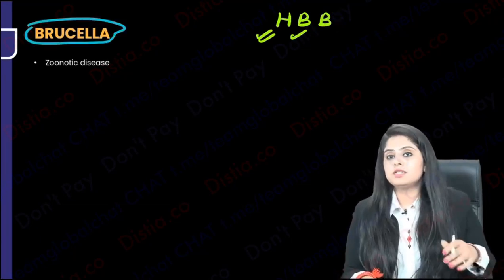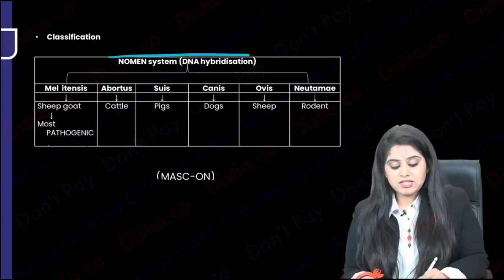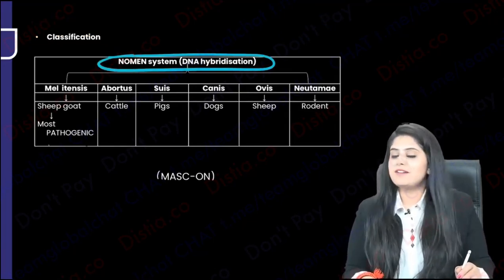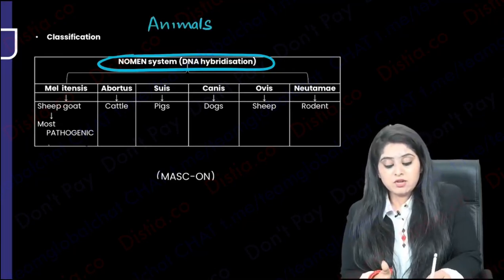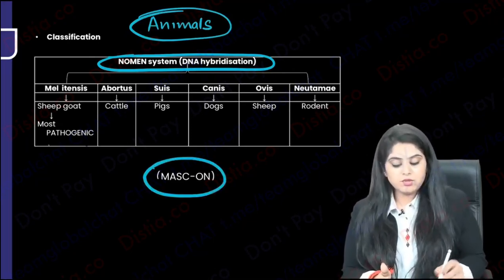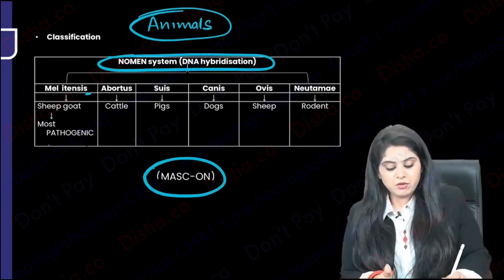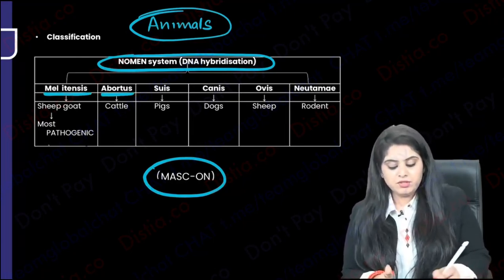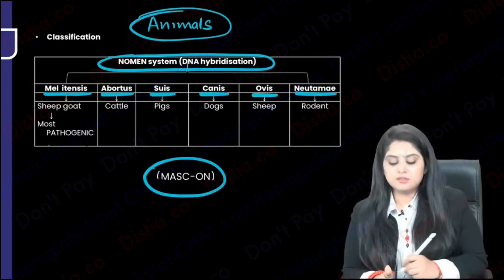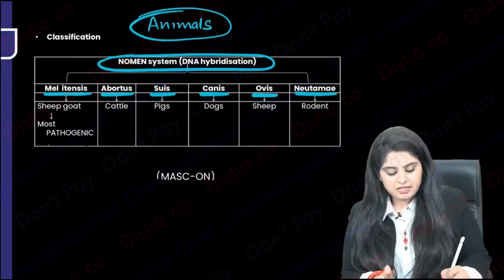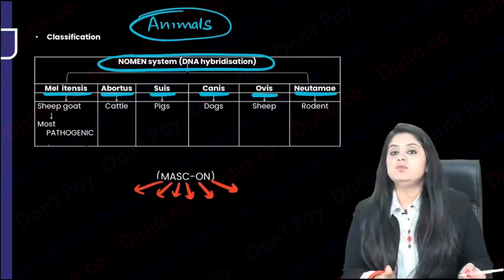Brucella happens to be a zoonotic infection, which means it's an animal to human kind of a disease. There's a species classification that you have, which I understand is very difficult, and you don't have to learn the entire one. So just imagine that this is all to do with animals. And we all know that when you are coming in contact with animals, you have to put on a mask. Your protection and mask needs to be on point. So what is MASK? M for melitensis, A for abortus, S for suis, C for canis, ovis, neotomae, mask on. Repeating, we have the famous melitensis, abortus, suis, canis, ovis, neotomae, mask on.